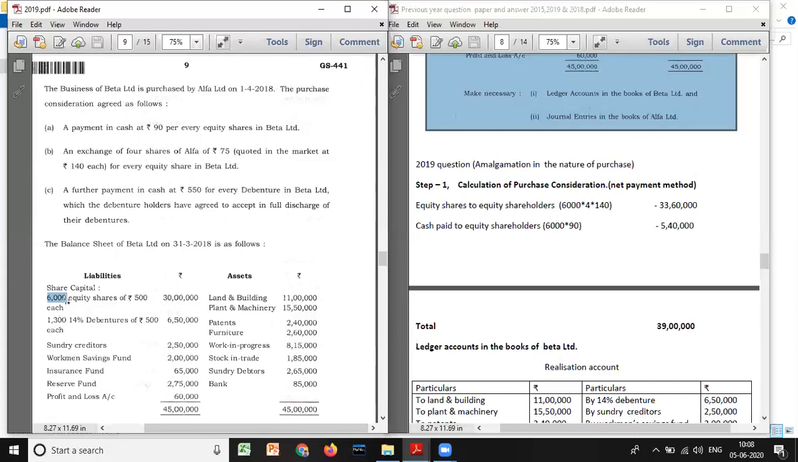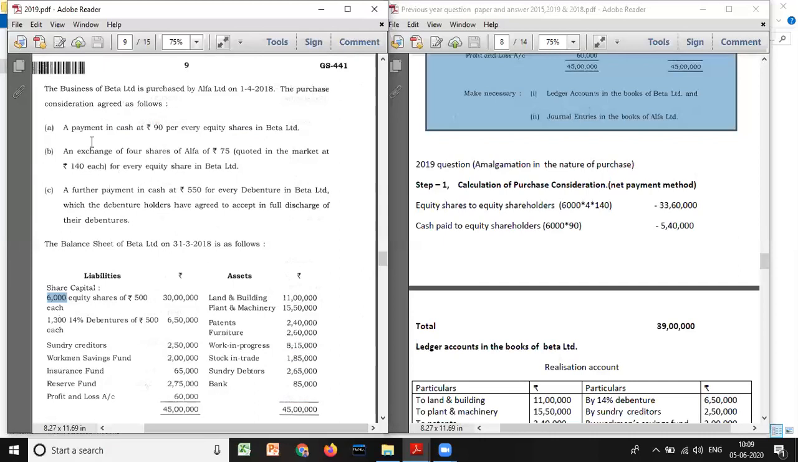If we don't get a lump sum amount in the question, or if we don't get full information regarding the mode of payment, then obviously it is net asset. So here they have given the mode of payment, and they have given full information regarding it. So it is clear that it is the net payment method. So first, calculation of PC.